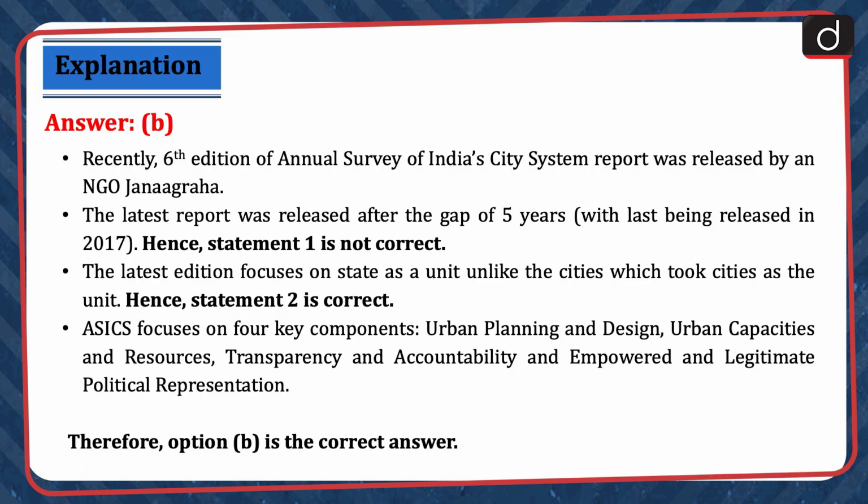Recently, 6th edition of Annual Survey of India's City System Report was released by an NGO, Janagrah. The latest report was released after the gap of 5 years, with last being released in 2017. Hence, statement 1 is not correct. The latest edition focuses on state as a unit unlike the cities, which took cities as the unit. Hence, statement 2 is correct. ASICS focuses on 4 key components: urban planning and design, urban capacities and resources, transparency and accountability, and empowered and legitimate political representation. Therefore, option B is the correct answer.